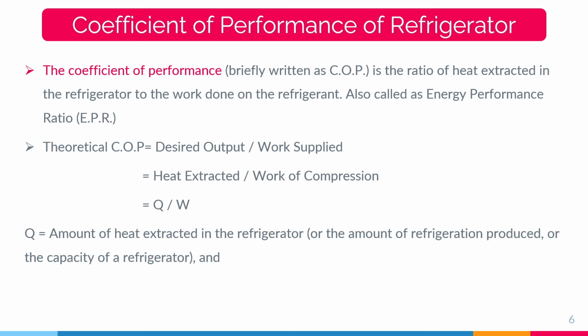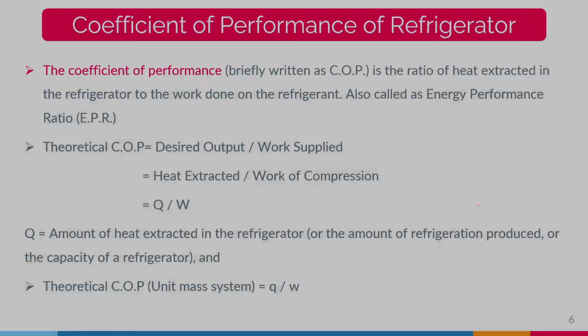Theoretically, COP, the coefficient of performance, is equal to the desired output divided by the work supplied, which is also the heat extracted, or the refrigerating effect, divided by the work of compression, that is Q divided by W. Q is also called the refrigeration produced, or the refrigerating effect. Theoretically, COP for a unit mass system is equal to small q divided by W.